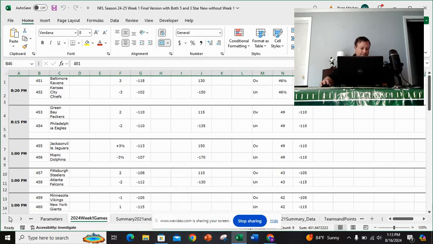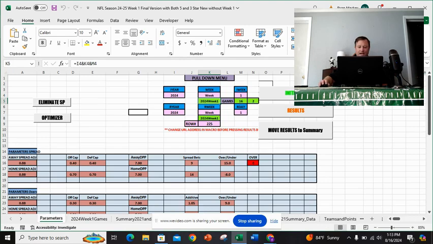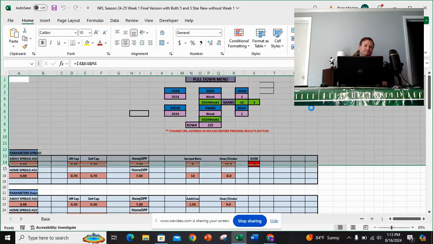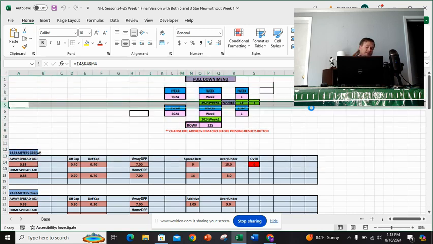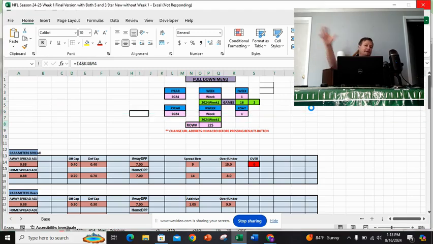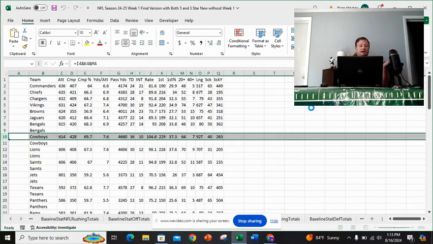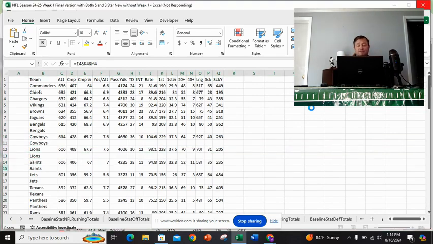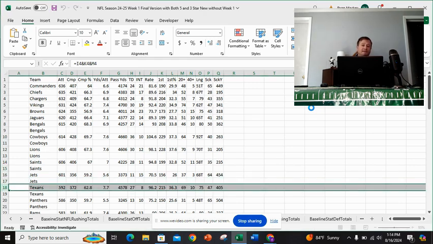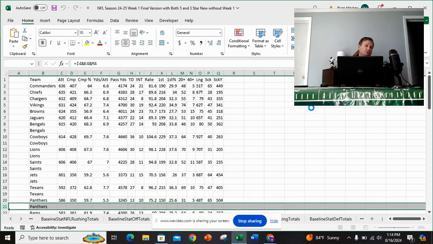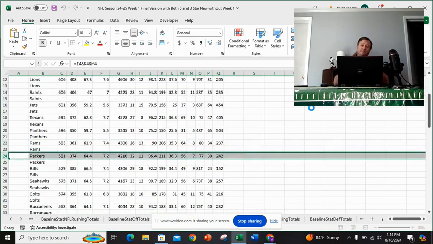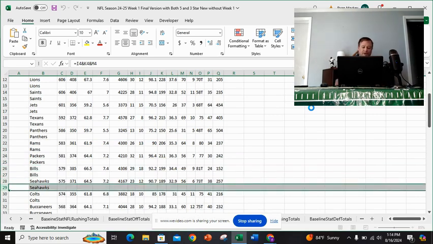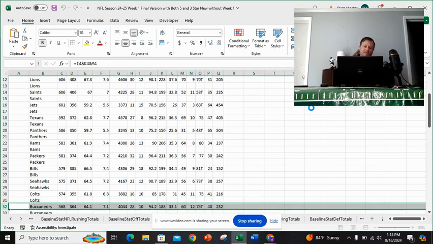So I come to this. I've got macros in the background. I hit initialize one. This is going to take a minute, so I'm just going to talk about it. What this is doing is going out onto websites and collecting all sorts of data. It's collecting the average pass attempts and completion rate. It covers points scored, points allowed, all of those types of things. As you can see, maybe you can't see, it's probably too small. It puts it in a nice, easy format that I can look at. It's going to take a minute.